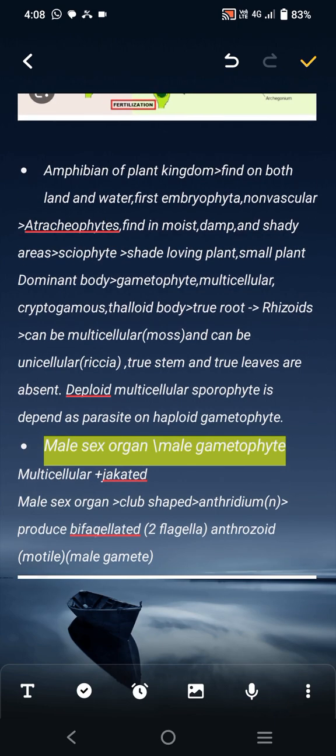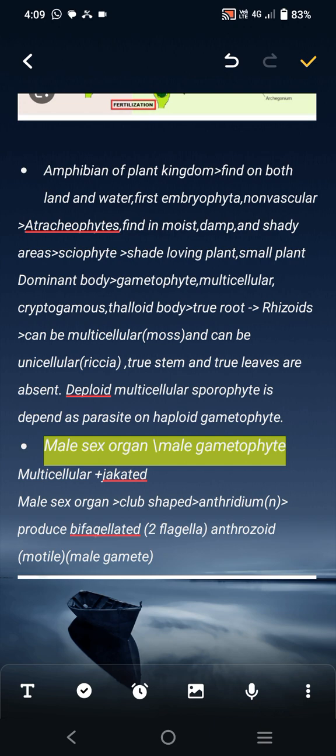They are non-vascular. Algae are also non-vascular. Xylem and phloem vessels are absent, vascular tissue absent. They are found in moist, damp, and shady areas. An organism that is found in a shady area is called a sciophyte, a shade-loving plant. It is a small plant, not very tall. Its dominant body is the gametophyte.